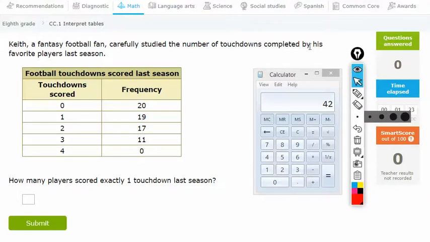Okay, so we're dealing with data, a unit on data. So basically it's a lot of reading and just reading for understanding.